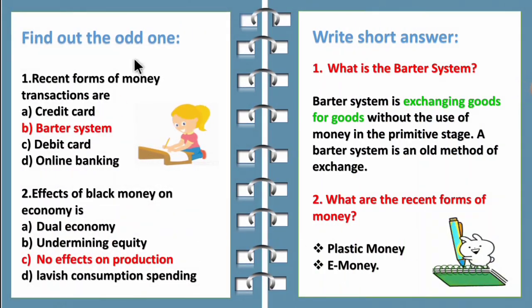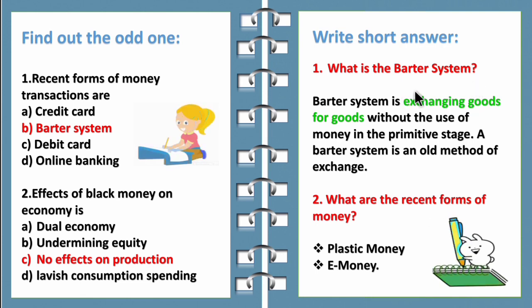Let's see, find out the odd one. Recent forms of money transaction are credit card, barter system, debit card and online banking. So the odd one is barter system because it is the ancient method of exchange. Second question, effects of black money on economy are dual economy, undermining equity, no effects on production, lavish consumption spending. So the odd one is no effects on production because black money has effect on production.